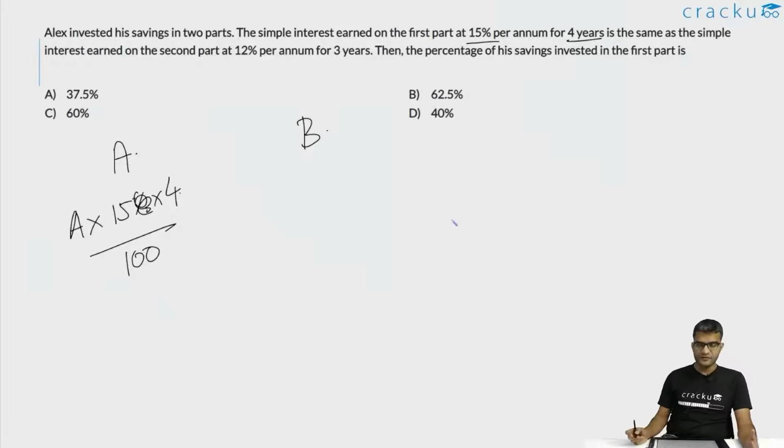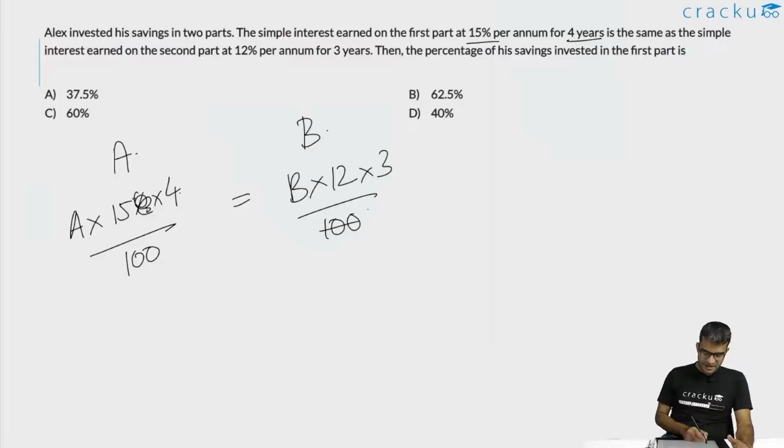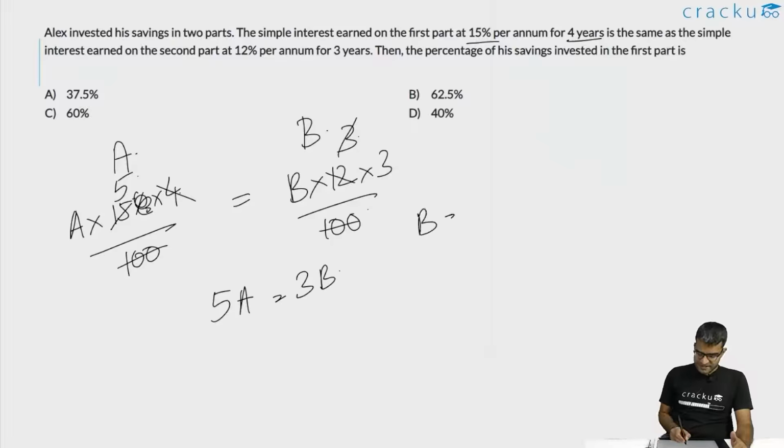This is equal to the simple interest on the second one, which is B into 12 into 3 by 100. Both of them we are told are exactly equal. This will help us in getting a ratio of A and B. So this is 4 and this will be 3. You can cancel 12, and this will be 5. So 5A is equal to 3B, or the value of B is equal to 5 by 3 A.